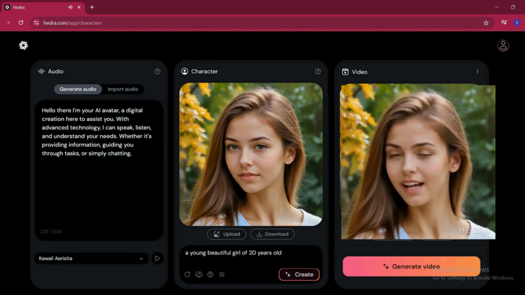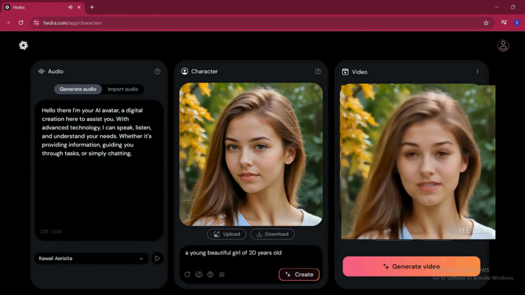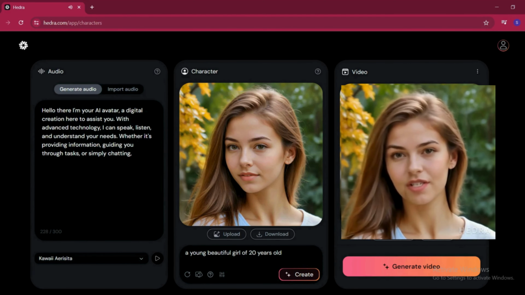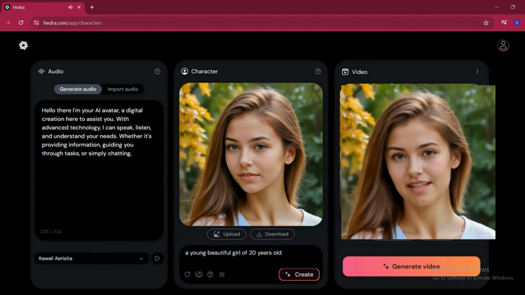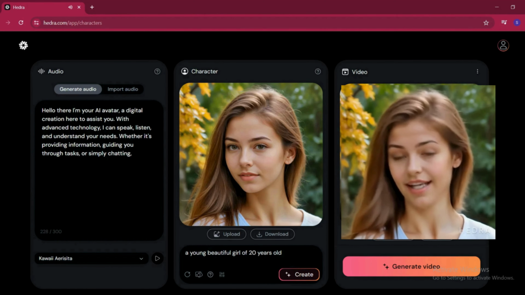Hello there, I'm your AI avatar, a digital creation here to assist you. With advanced technology, I can speak, listen, and understand your needs. Whether it's providing information, guiding you through tasks, or simply chatting.